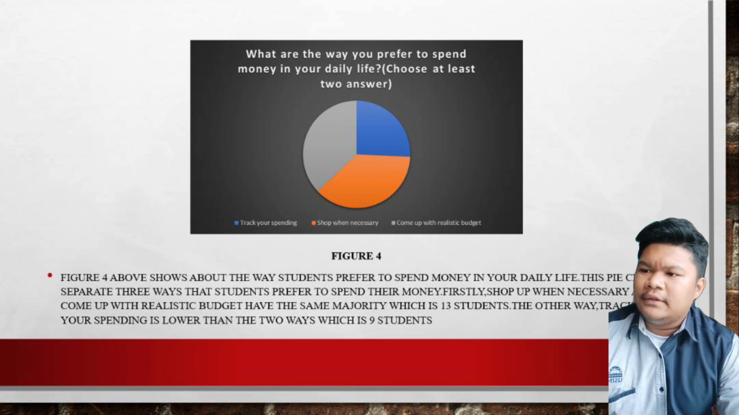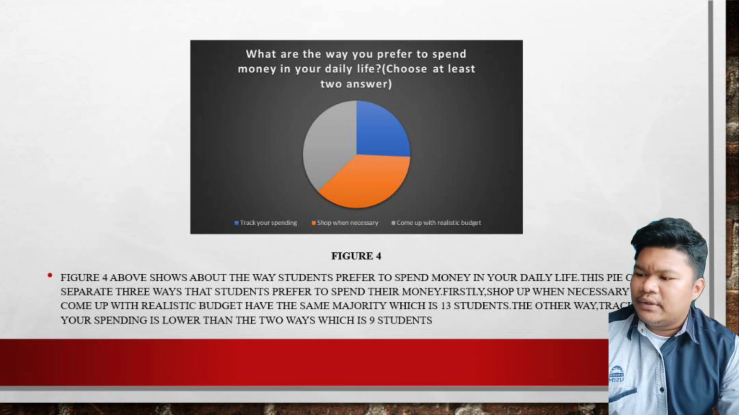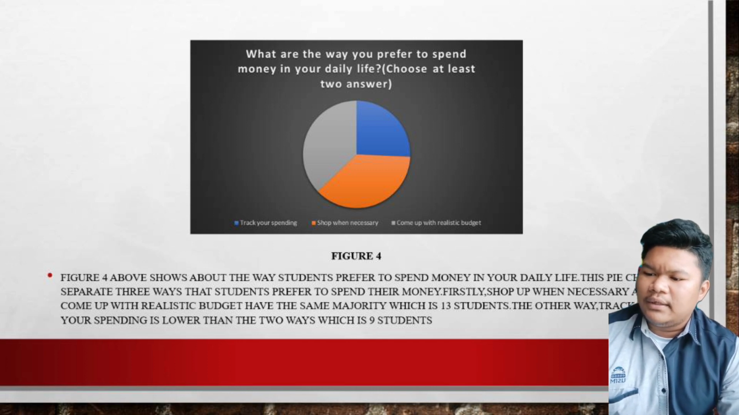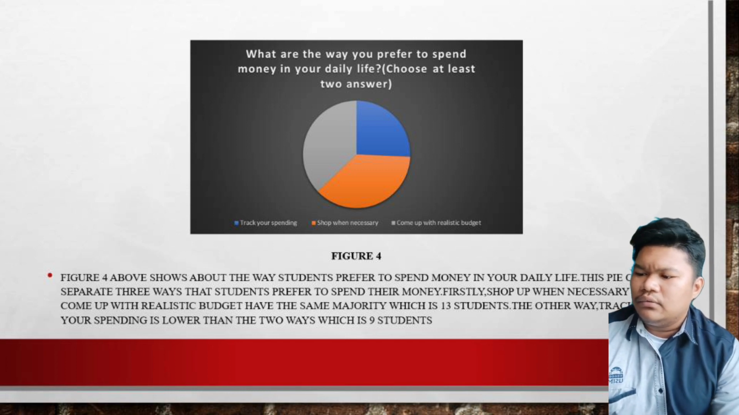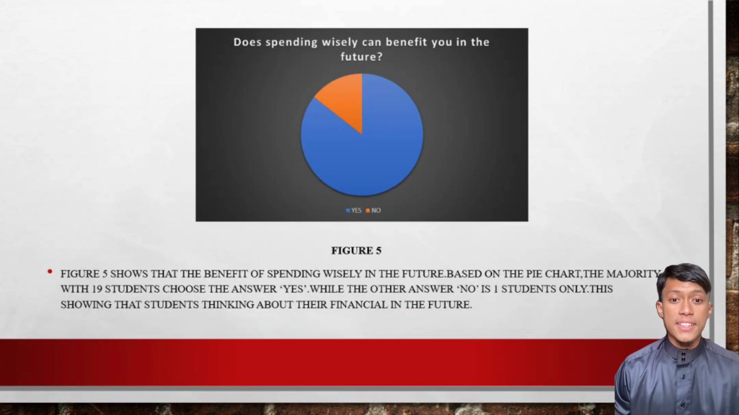What is the way you prefer to spend money in your daily life? Figure 4 above shows the way students prefer to spend money in their daily life. This pie chart separates 3 ways that students prefer to spend their money. Firstly, shop only when necessary and come up with a realistic budget. Both have the same majority, which is 13 students. The other way, track your spending, is lower, which is 9 students. Next, I will continue our presentation with the next chapter.